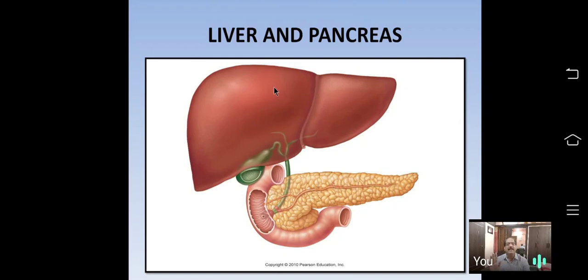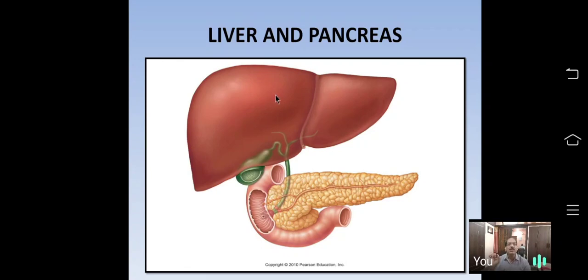Afterwards, the pancreatic enzyme will digest the emulsified fat. This is the role of the liver in digestion of food. How does the liver help in digestion? The liver helps in the digestion of fat or lipid.